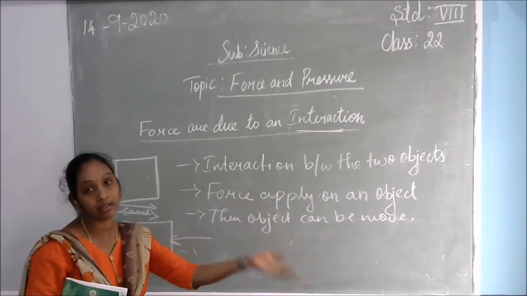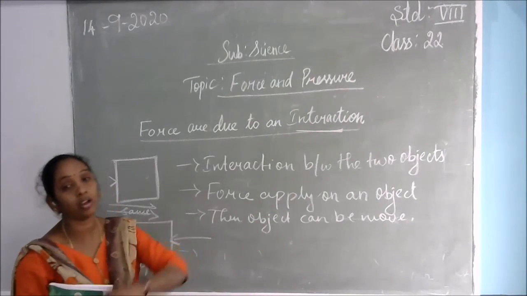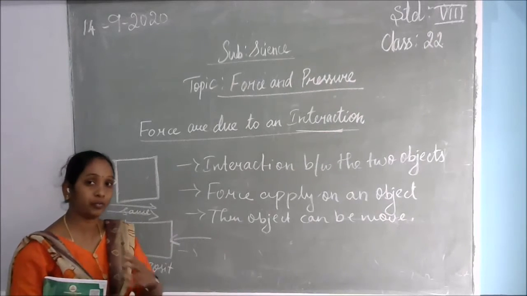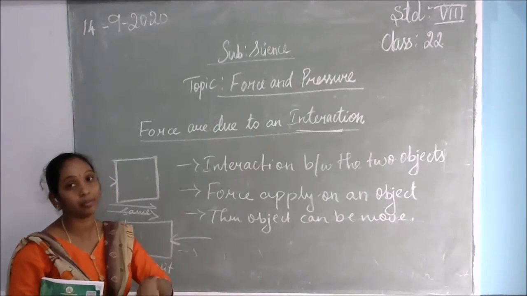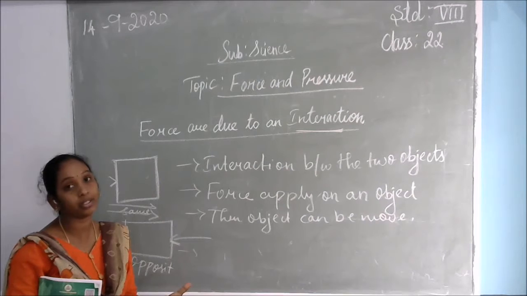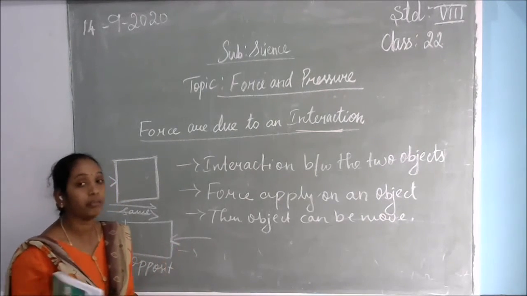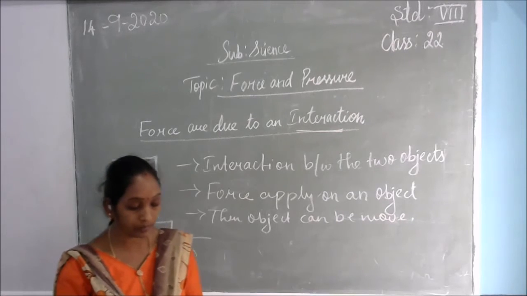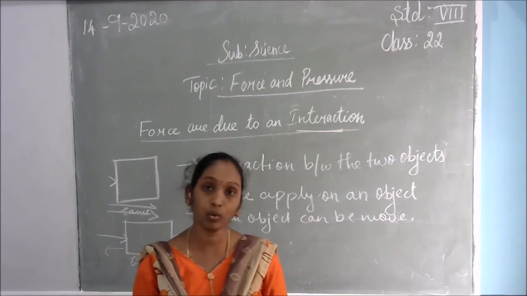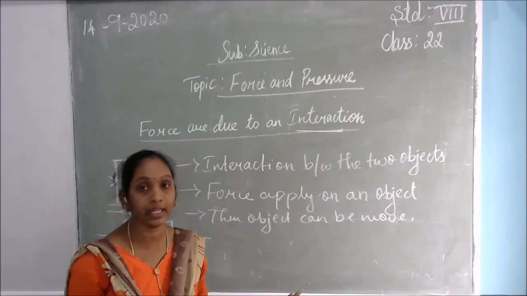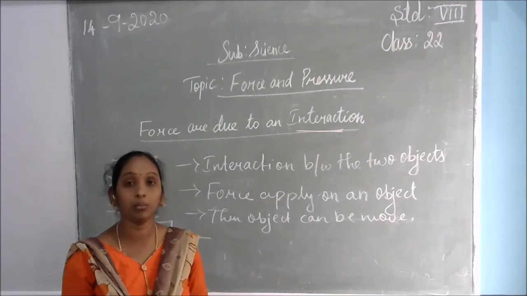The opposite team will come and fall on their side. Which one is the larger force? By the side they will come and fall. So who was the winner here? Those who are applying the larger amount of force are the winners of this tug of war. So here, on whichever side we are applying the larger force, the object will move that way.